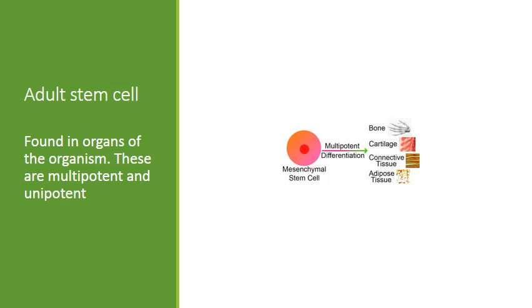These are multipotent or unipotent. For example, hepatoblasts, which are the liver stem cells. These cells can differentiate only into hepatocytes, that is the grown liver cell. This is an example of unipotency.